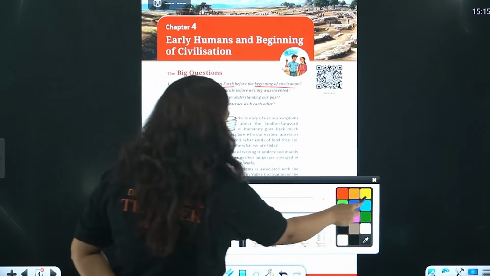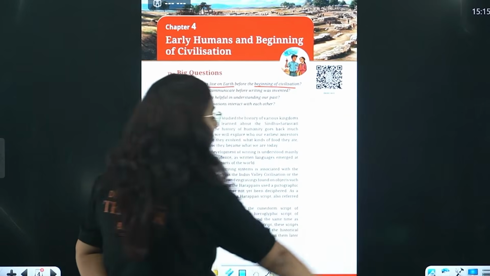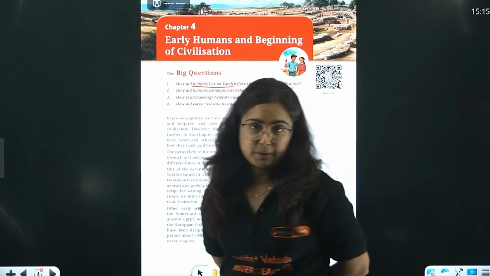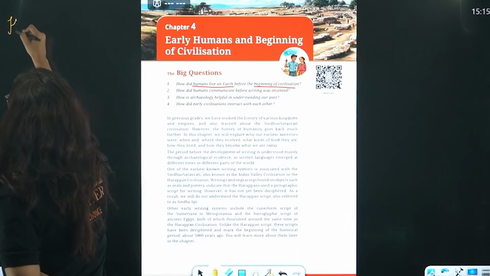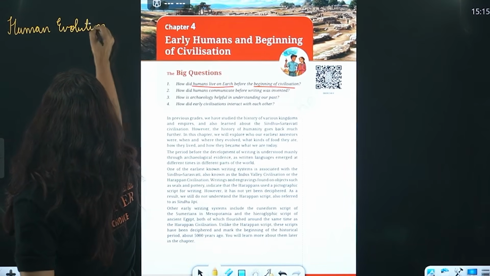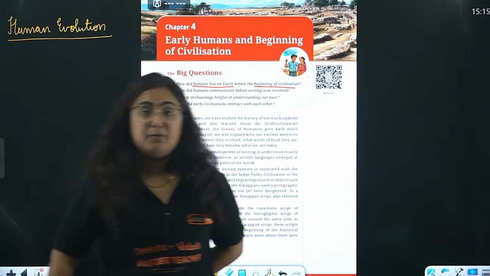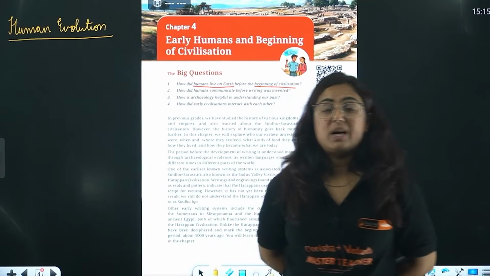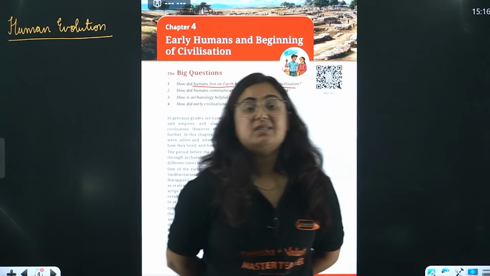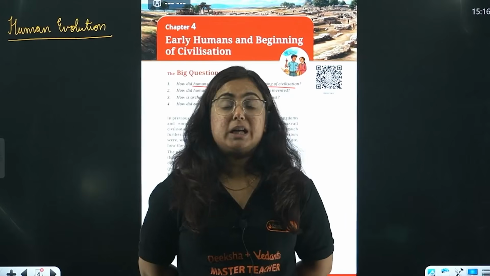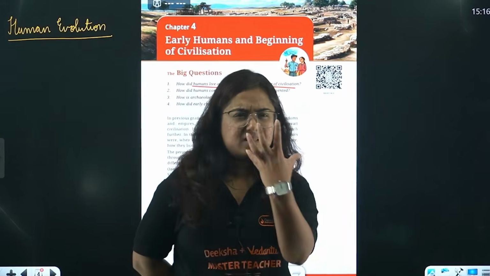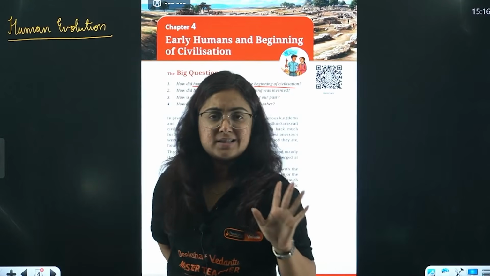Beta, here what you have to understand is, whenever I start teaching you anything in social studies, the first thing we do is decode the chapter. In this chapter, there is a heading known as human evolution. Human what, beta? Evolution. So what is evolution? We are always being told that our ancestors were monkeys. Actually, our ancestors were apes, right? From that, we evolved one by one, species after species, to what we have become today. So this is very easy, human evolution. You are learning this in science also.